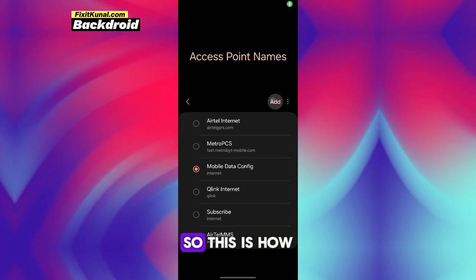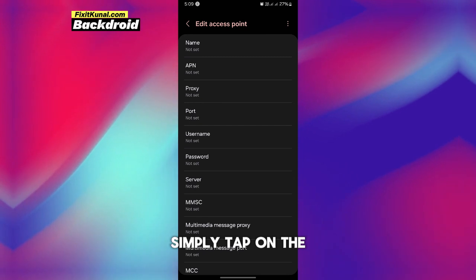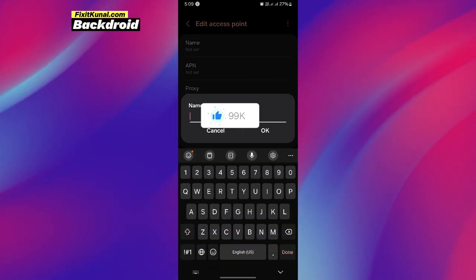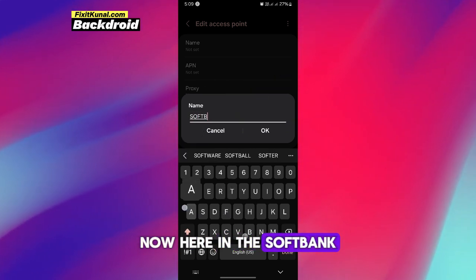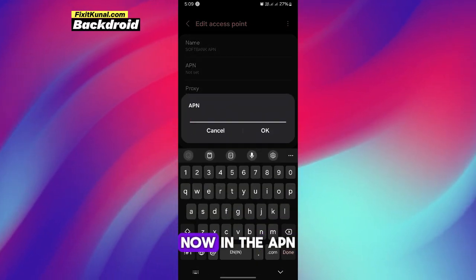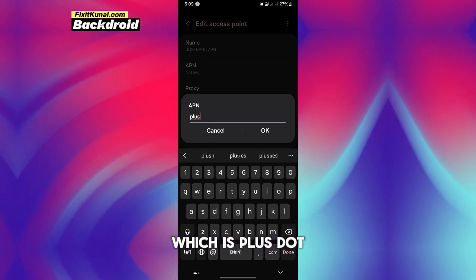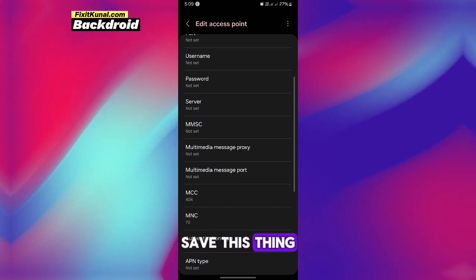So this is how you can set up Softbank APN settings. Simply tap on the name in the edit access point name. Now here enter Softbank APN, tap on OK. Now in the APN field you have to enter this, which is plus.4G. Tap OK, save this thing.